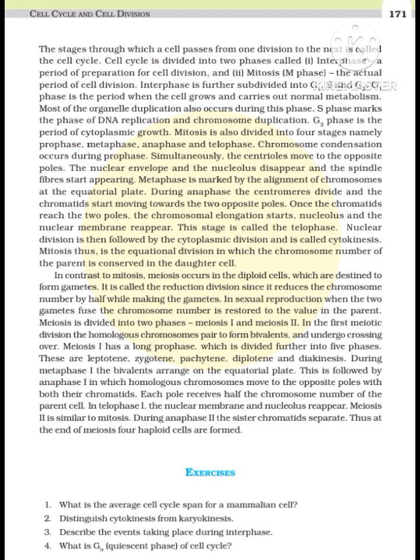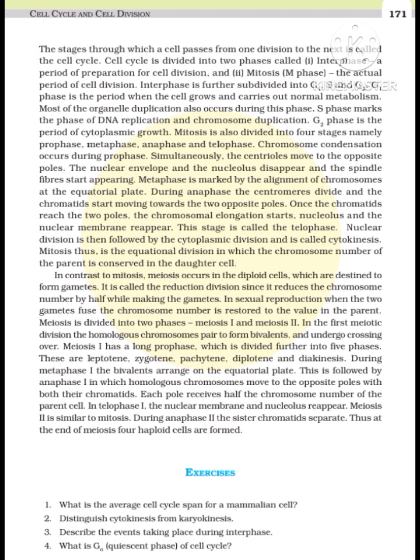Cell cycle is divided into two phases: 1. Interphase, a period of preparation for cell division, and 2. Mitosis, M phase, the actual period of cell division. Interphase is further subdivided into G1, S and G2. G1 phase is the period when the cell grows and carries out normal metabolism. Most of the organelle duplication also occurs during this phase. S phase marks the phase of DNA replication and chromosome duplication. G2 phase is the period of cytoplasmic growth.